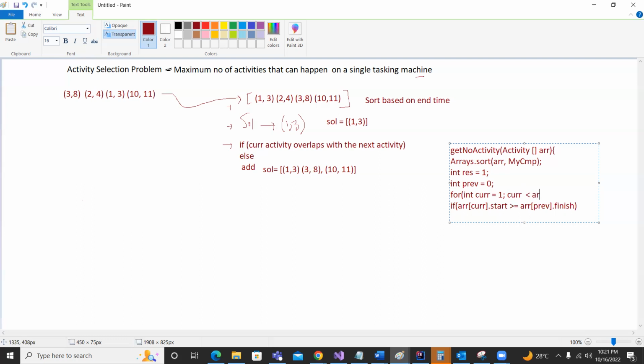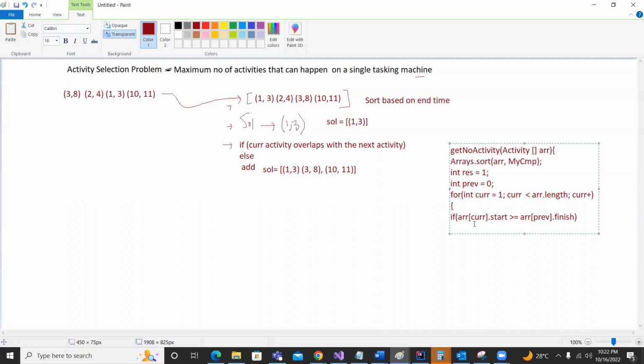And then it will go up to array length, and our current pointer we can increment over here. Sorry. Right? So within this for loop, we can simply put this logic: